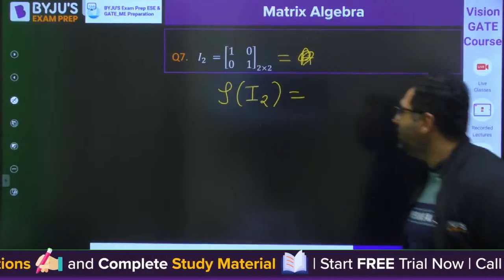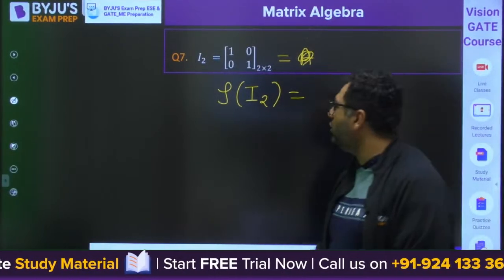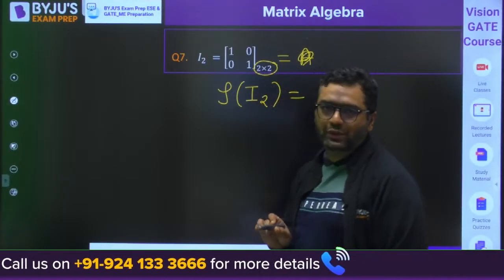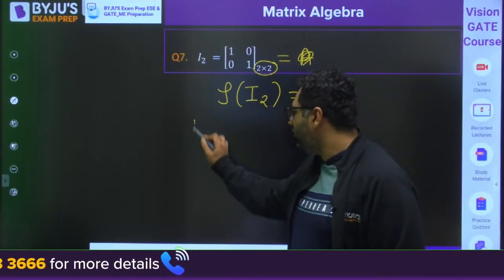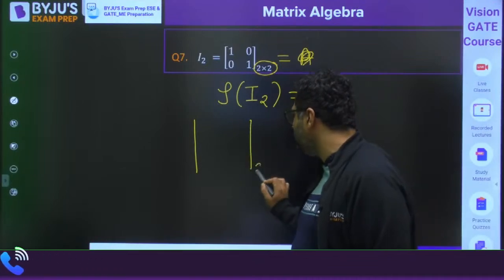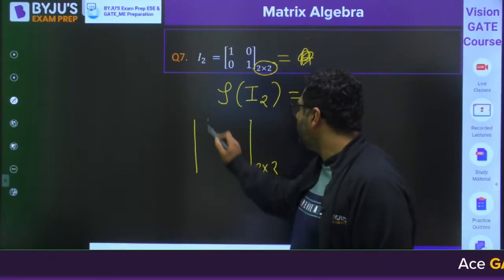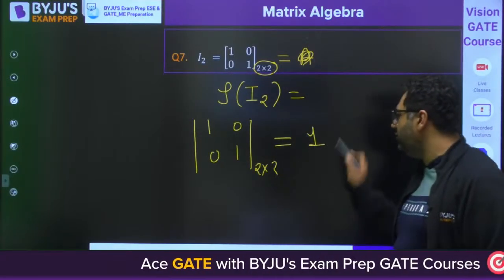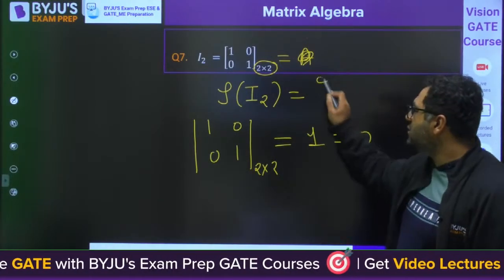So my dear, when you want to see that, first of all, you need to find the order. This is 2 cross 2. It is a square matrix. So the very first square submatrix which is possible is of order 2 cross 2. It is 1, 0, 0, 1. You will find its determinant. It is coming out to be 1, which is not 0. So it means the rank is 2.